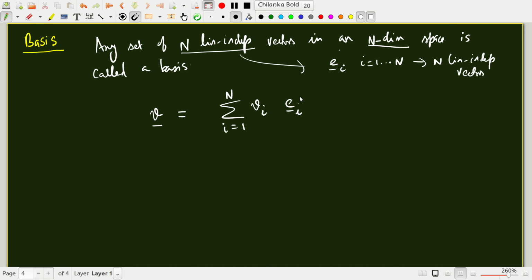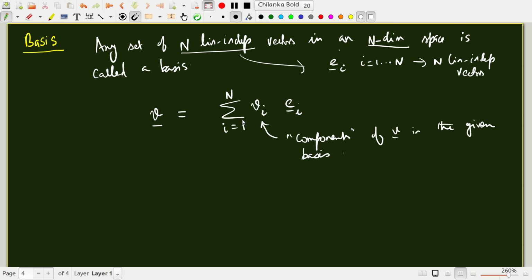So you can write any vector in that vector space as a linear combination with some coefficients v_i. These are called the components of v in the given basis. With respect to this basis, this set of linearly independent vectors, this set of coefficients forms the components of the vector.